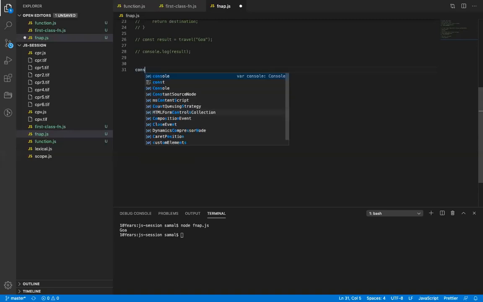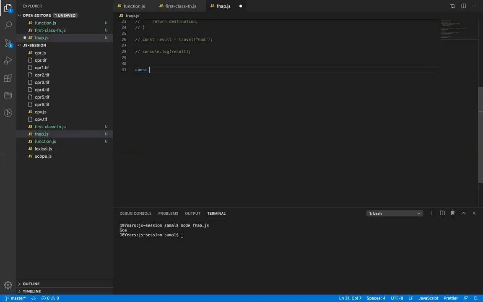Let's say if I write this. All right, so now tell me, is this a correct statement?